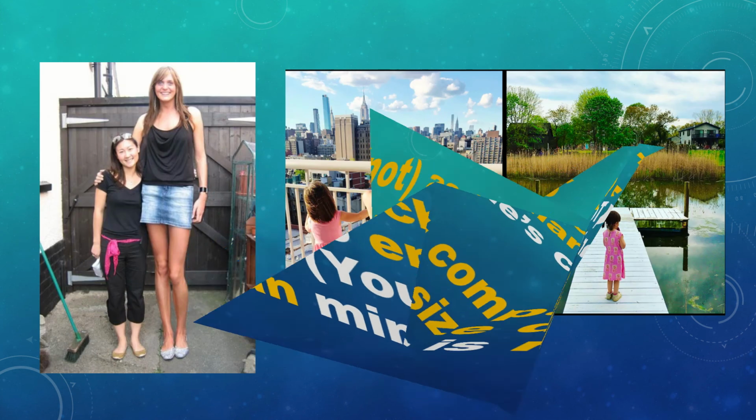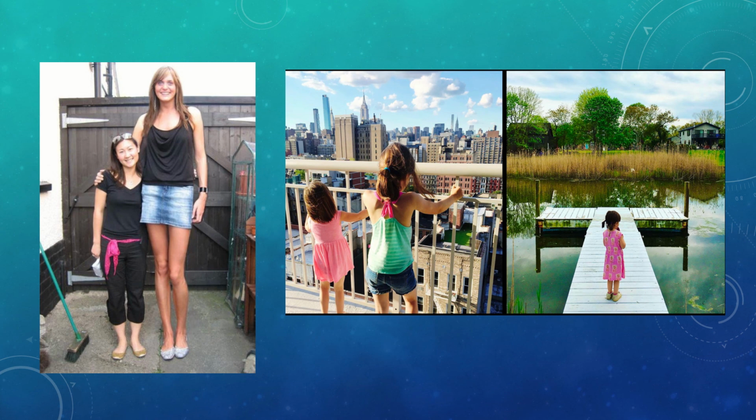All right. Let's see. Here we have these two images. This is one image and this is another image. Here we have a tall woman and a short woman. Here we have a white woman and an Asian woman. They are dressed differently. So we can compare these two people in many different ways.